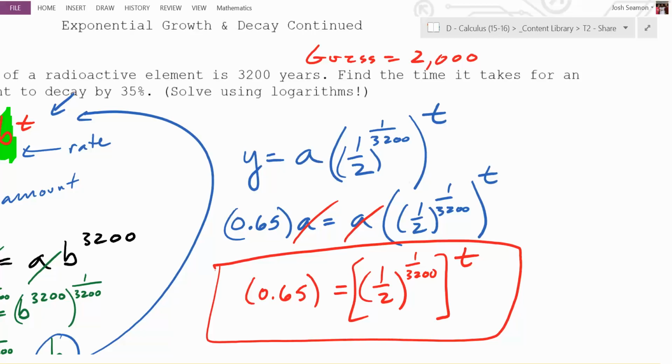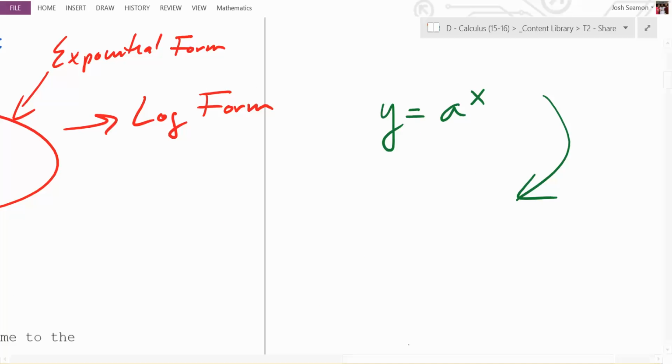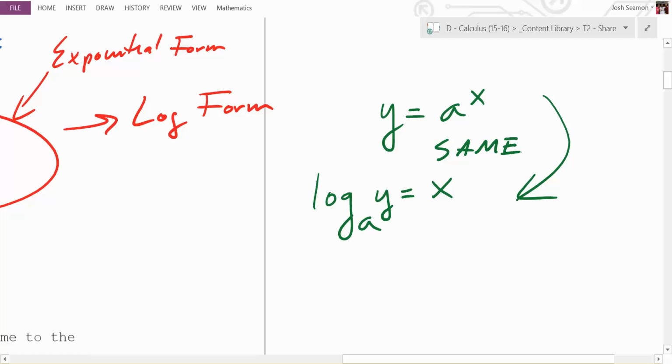Does anybody remember what the log form of y equals a to the x is? What's the log form? Anybody remember? I'll start you off. Log base a of y equals x. These are the same. The definition of logarithm is this right here, that these are the same. If you have y equals a to the x, this is the same thing as log base a of y equals x. Do we have that form right here?